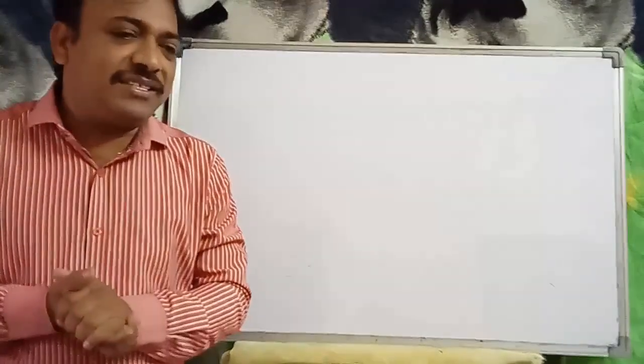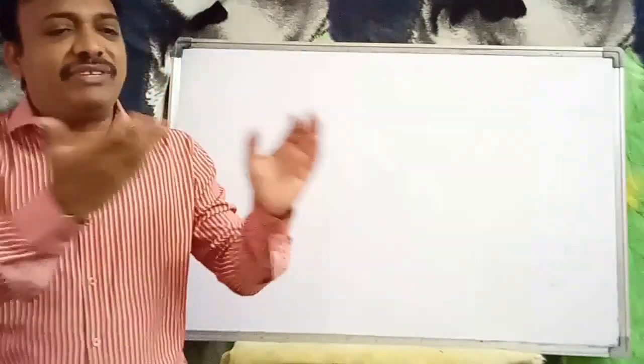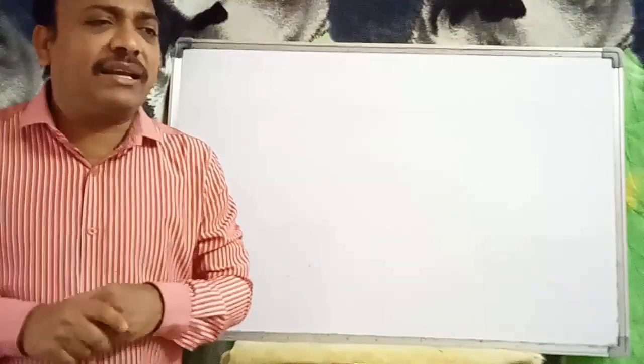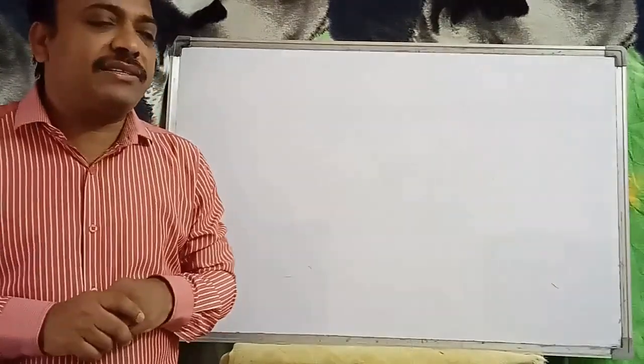Size makes the difference. The Taj Mahal in Agra and the one on the postcard are similar, but size makes the difference.